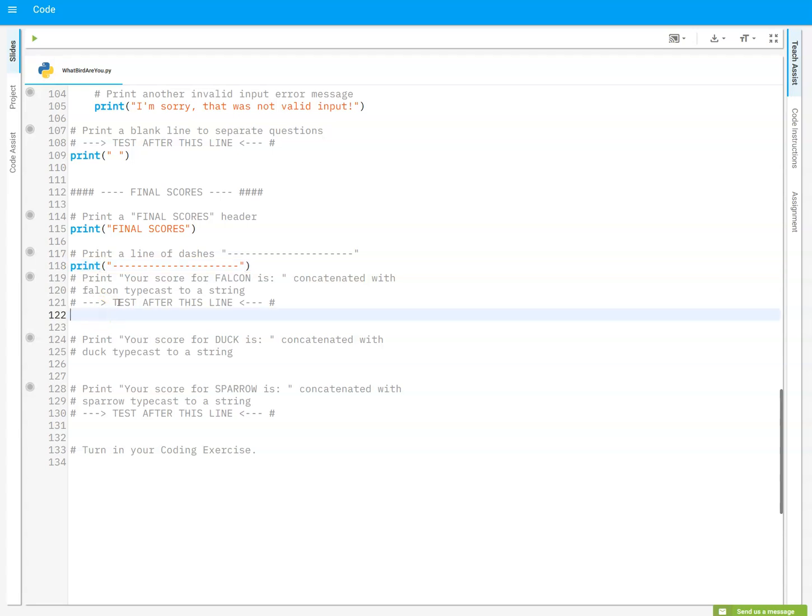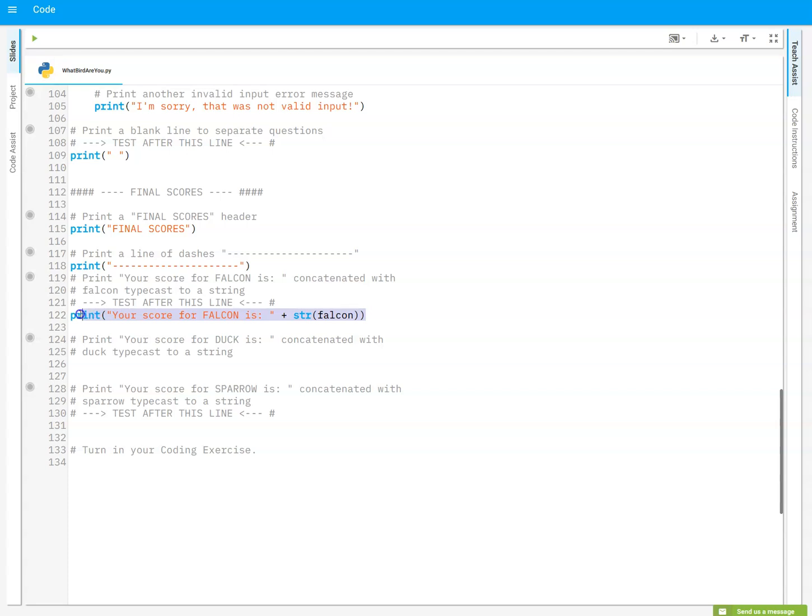So that would be something like print your score for Falcon is space then plus, and then let's make sure I typecast this Falcon like that, and then close that out. Good.